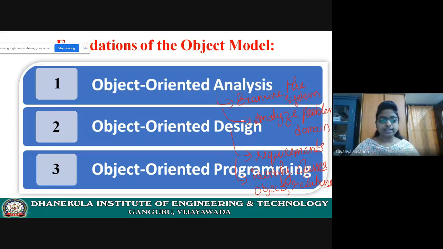Now let us see object-oriented design. In design phase, what are we going to do? What will the developer do? Anyone can answer. In design phase, please unmute yourself and answer my question.